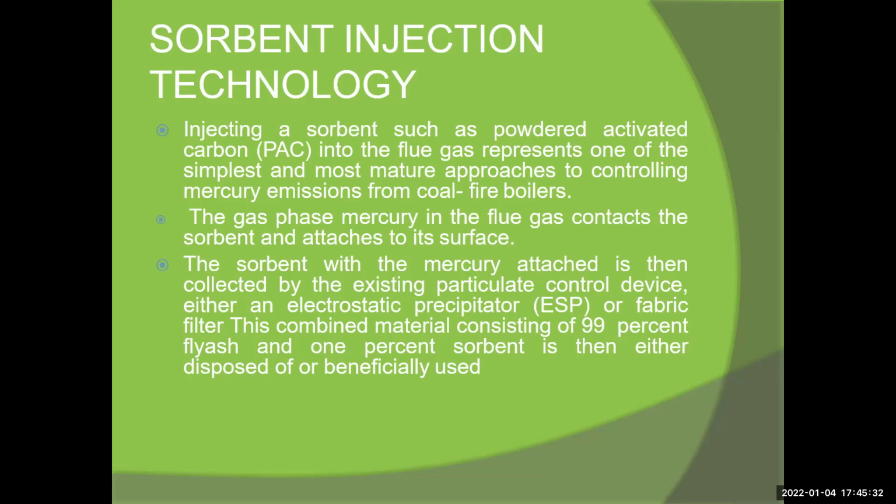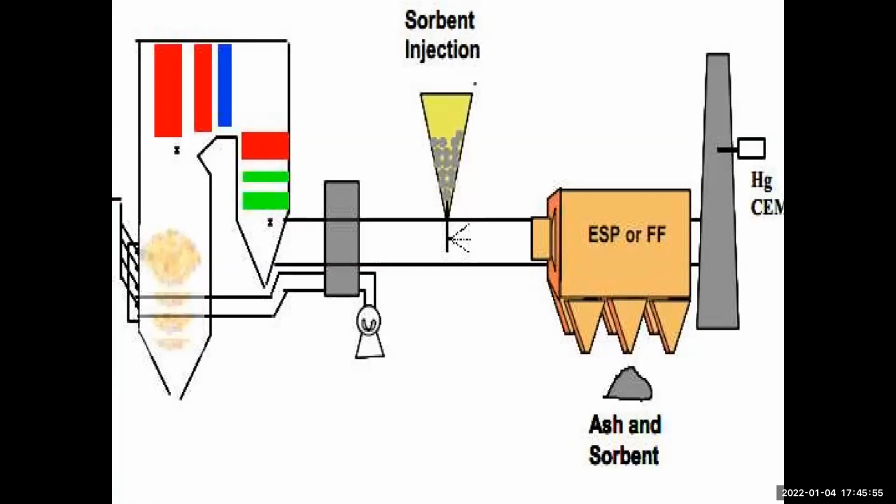So the burnt coal flue gas is transferred directly to the ESP, and the ESP collects the 99% fly ash and the 1% sorbent, which is then either disposed of or beneficially used. You can see this sorbent injection in the image, and how the fly ash and sorbent are collected. This is the sorbent injection.